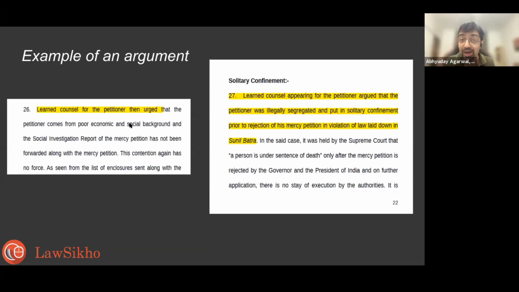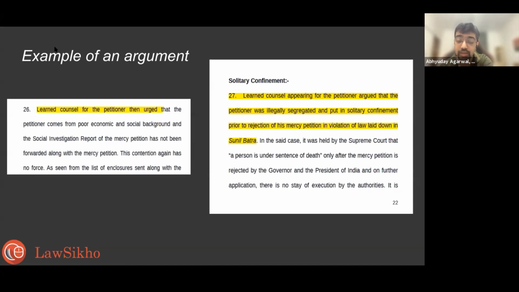We are finding out parts you can mark and ignore also. Most of the work is about ignoring, okay? And I'm going to show you that. Example of an argument: the beginning line of the paragraph will tell you, learned counsel for the petitioner then urged. This is an argument. I can remove it if I want, right? I can ignore it. I'll mark it and write argument for petitioner. So P for petitioner, OPRA, I will write respondent, and appellant was there. So I'll write A here, okay, and I'll ignore.